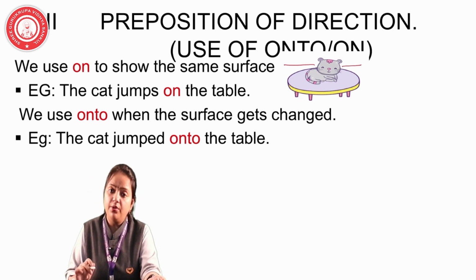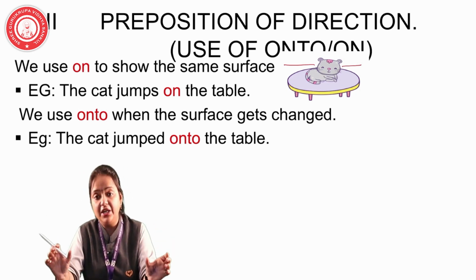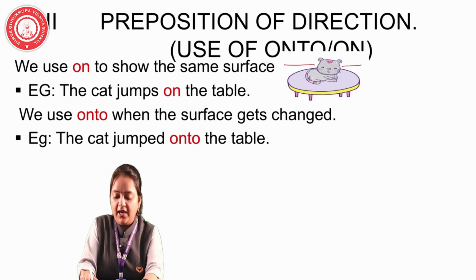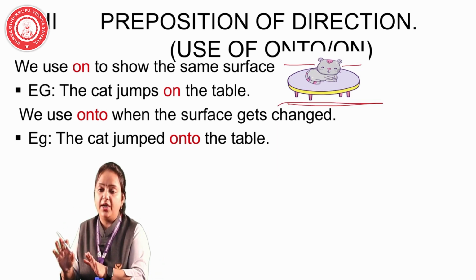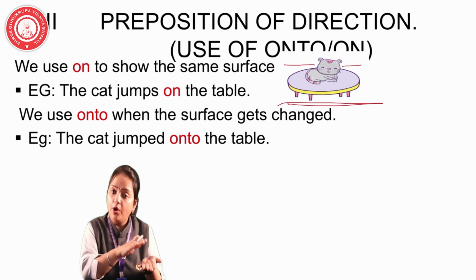Now my second is preposition of direction. Use of on and onto. The same word we are having, on and onto, but many of you are getting confused. Just see the picture. The cat is on the table. It is in a still position. The cat is lying in a still position, so we can say the cat is on the table.